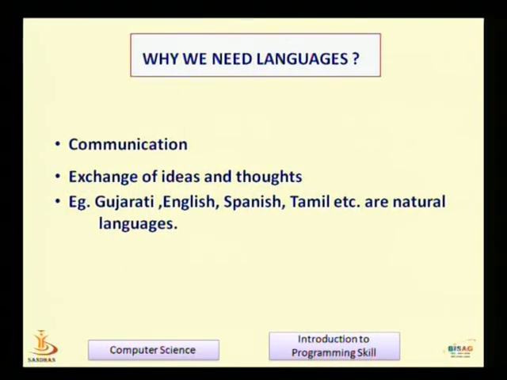I will start with why we need a language. This is the fundamental thing.